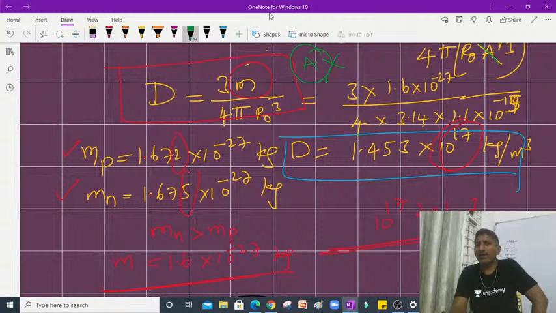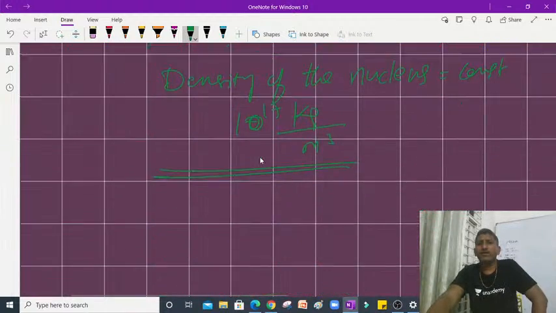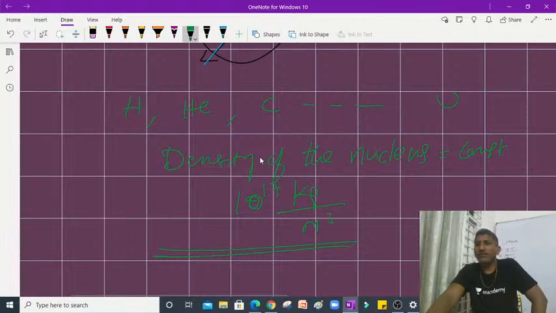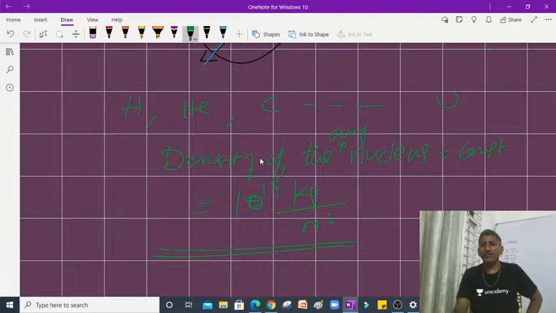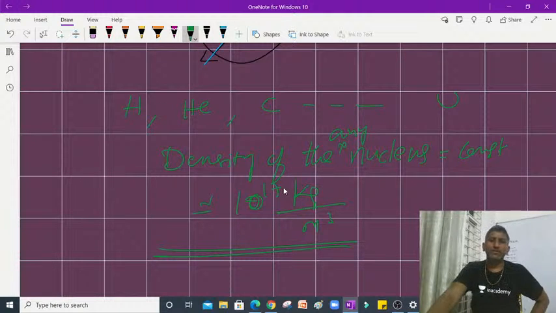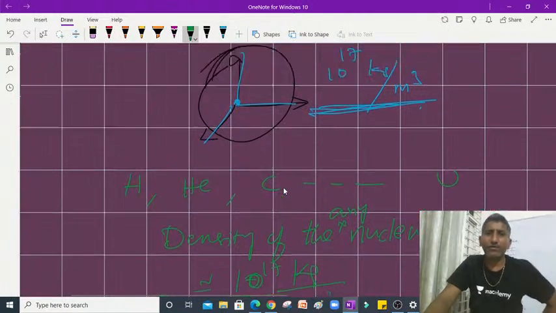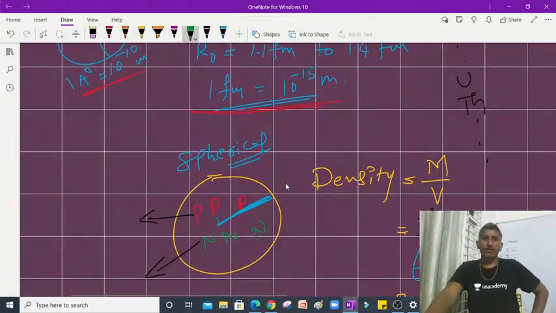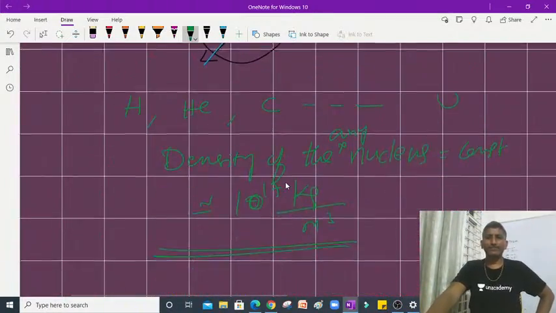Like mass number or radius, nothing decides the density. It's a fixed constant. So what we are confirming here is that the density of any nucleus is a constant, and it is in the order of 10 power 17 kg per meter cube. So it is a very dense part in the universe. That also we have to note.